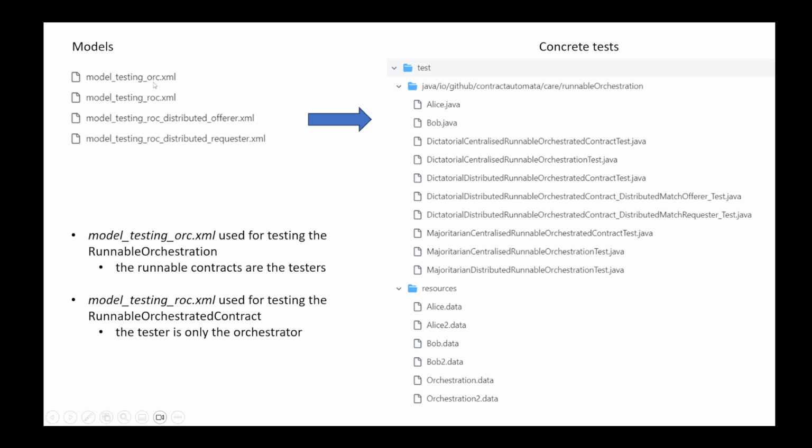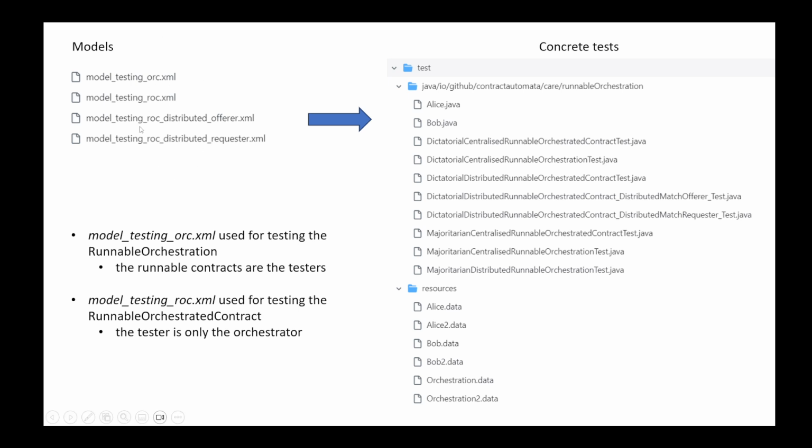This is on the converse. In case we want to test the services, we need test code for the orchestrator. Then we have the case of the distributed matches, because in this case a service being tested is interacting with the other services and with the orchestrator. So this was a more complicated, tricky test to make, because both the orchestrator and the other services had to have test code to test the specific service.